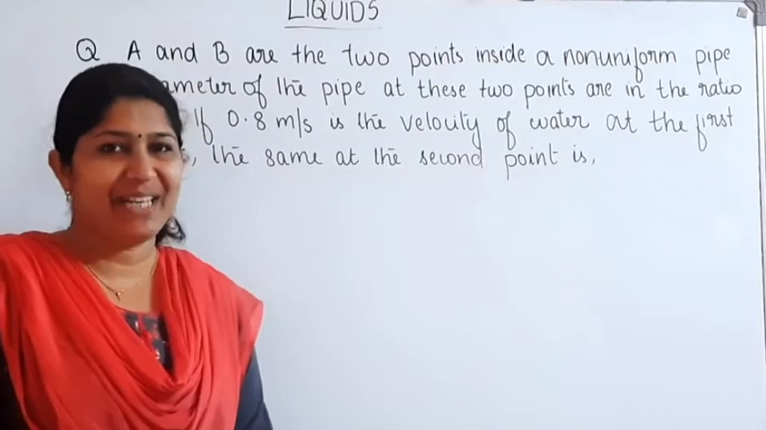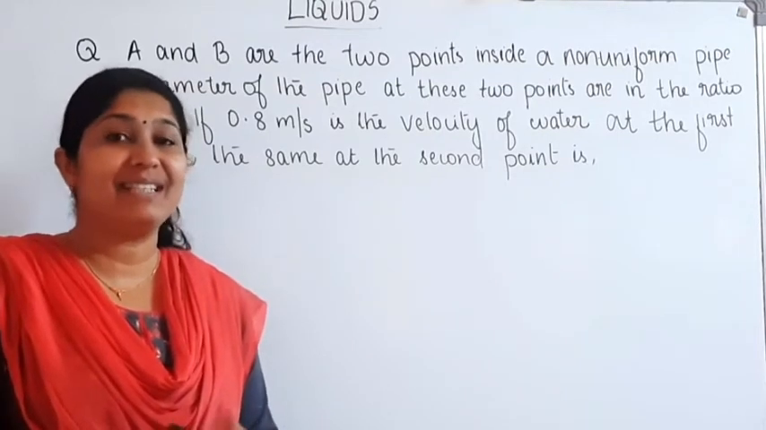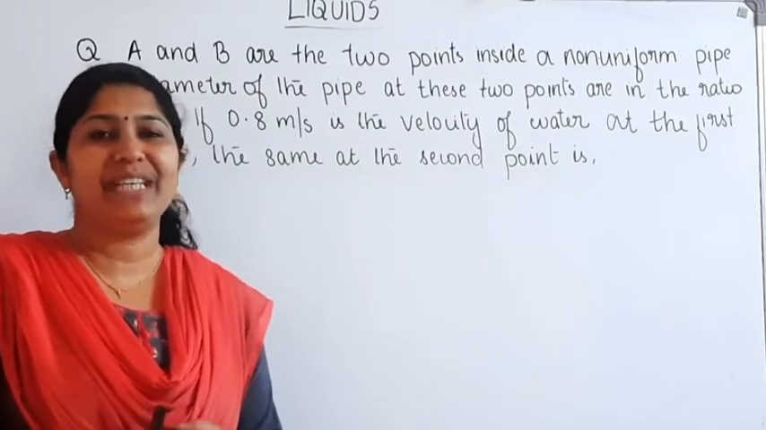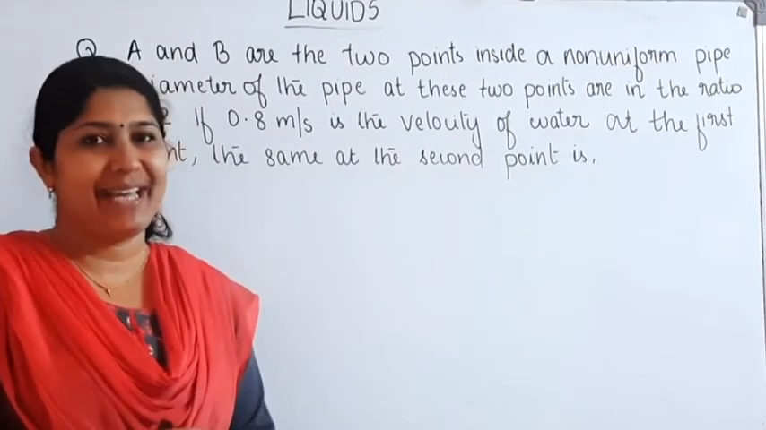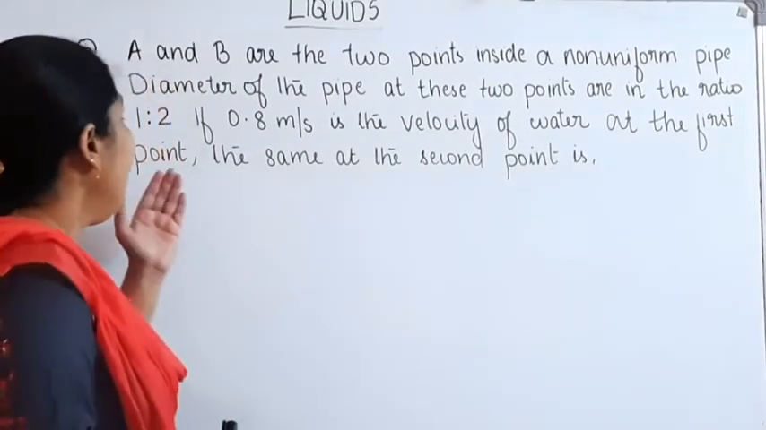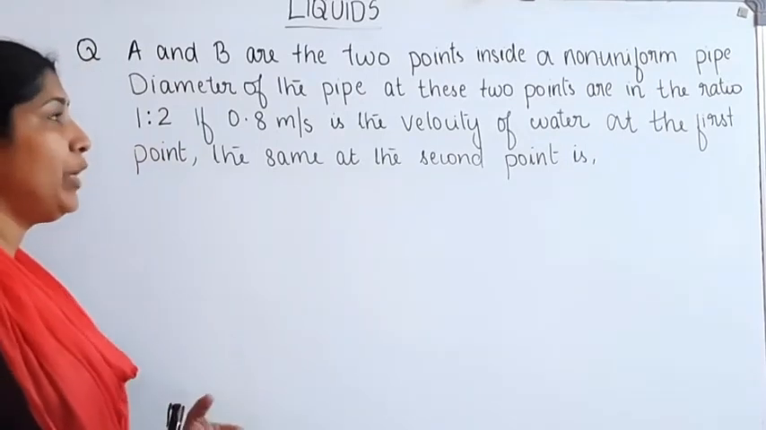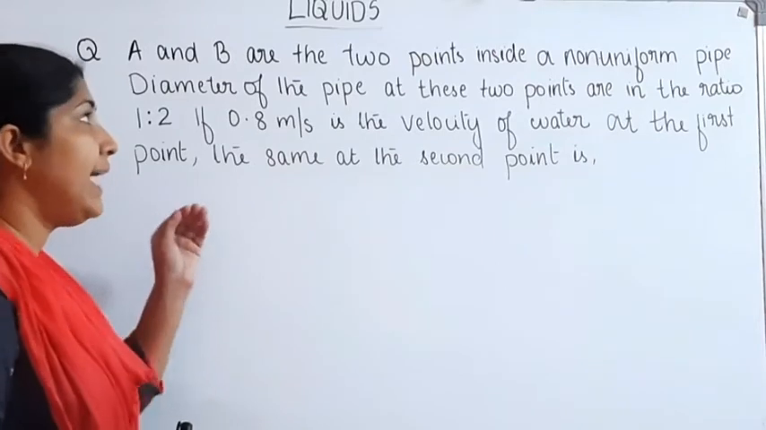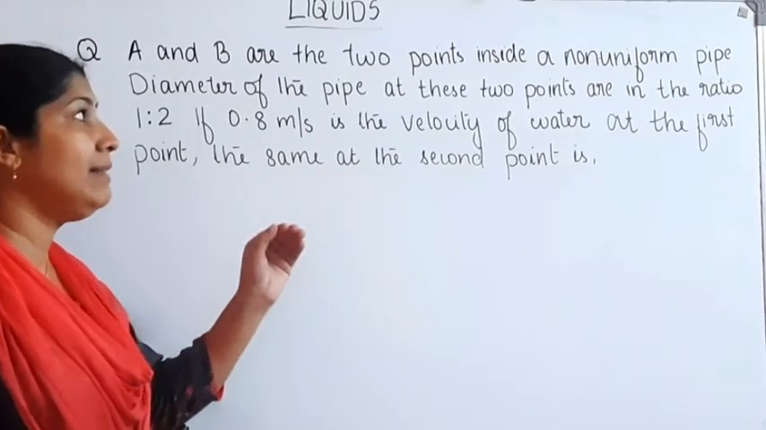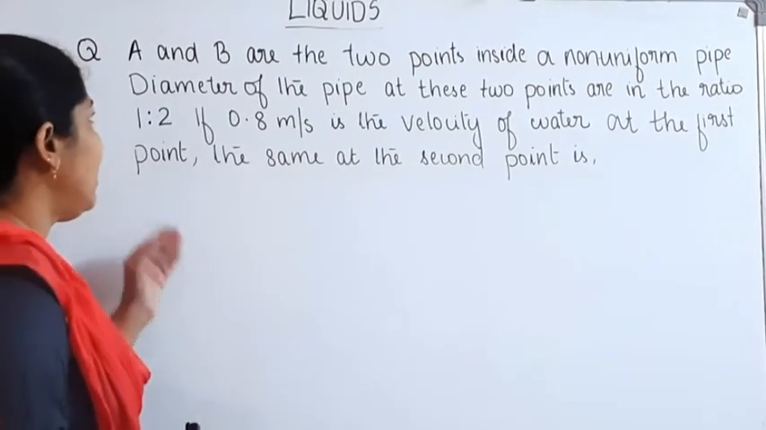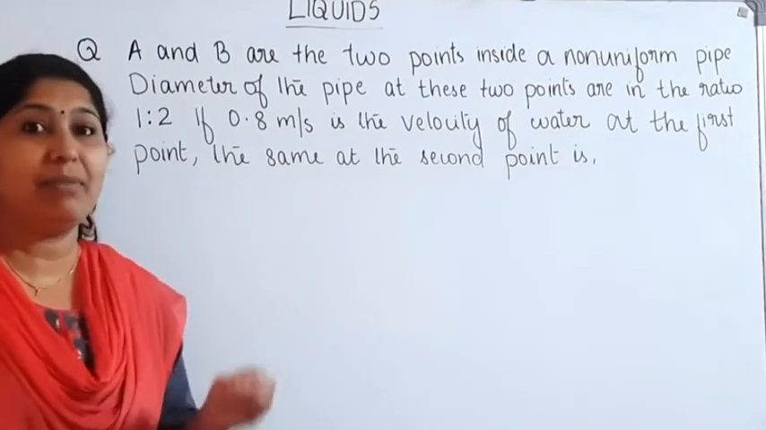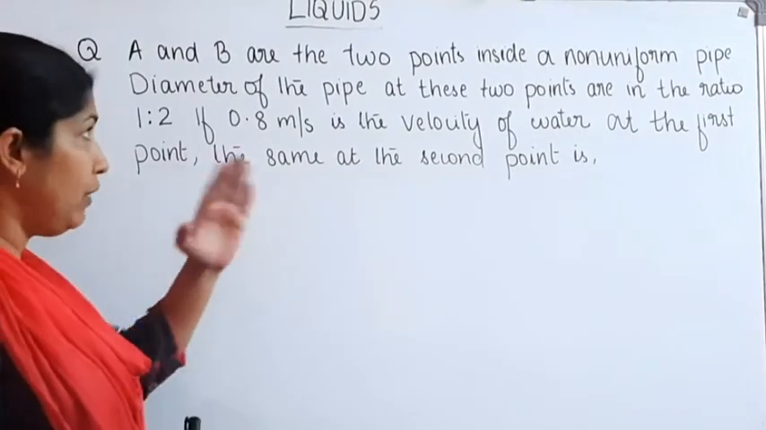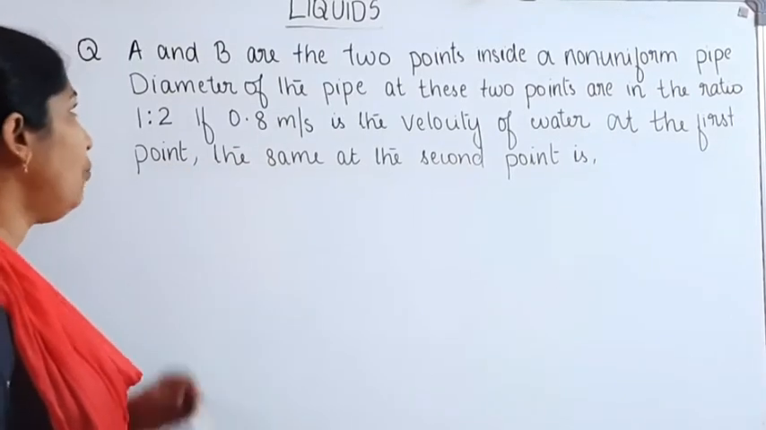Hi students, welcome back. Today I am discussing certain problems related with the equation of continuity and Bernoulli's theorem. Our first question: A and B are two points inside a non-uniform pipe. The diameters of the pipe at these two different points are in the ratio 1:2.